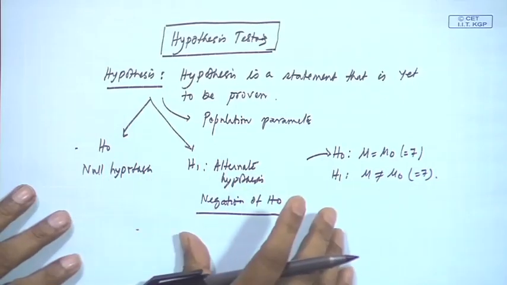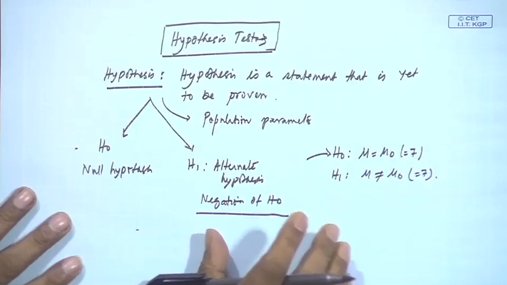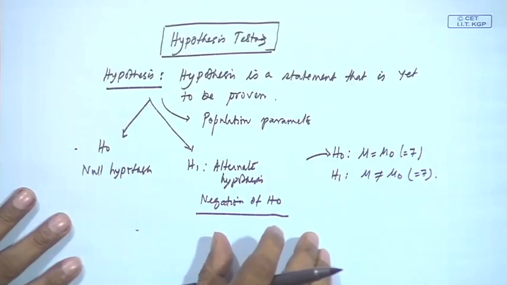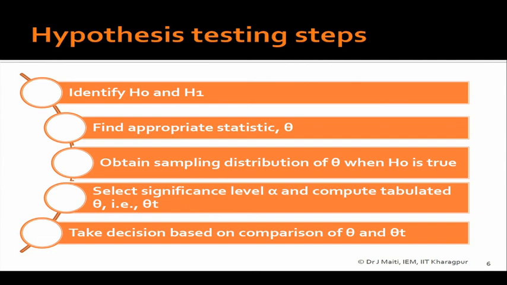Then you definitely find out the appropriate sampling statistic, then obtain sampling distribution of theta, if the statistic is theta, when the null hypothesis is true. Please keep in mind, this is a very important concept, that when null hypothesis is true, at that time you are finding the distribution of theta, that is the sample statistic.